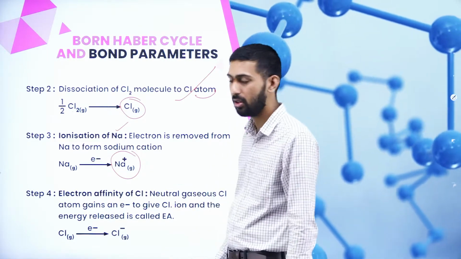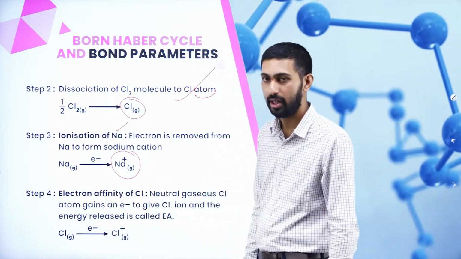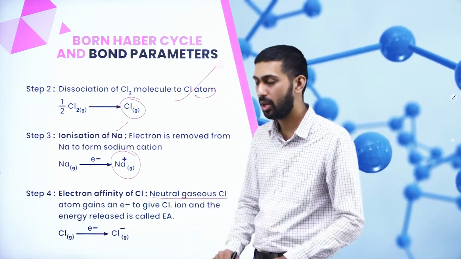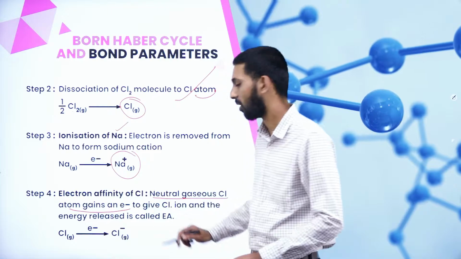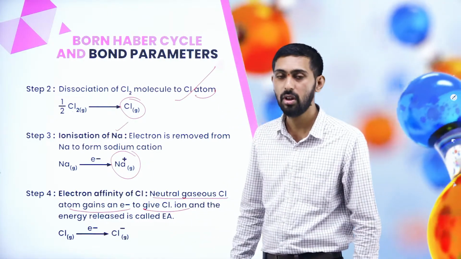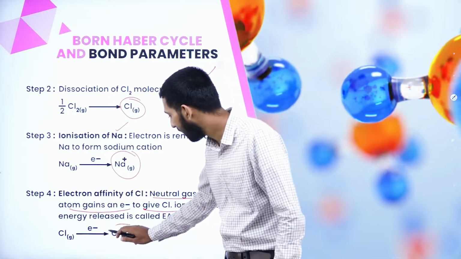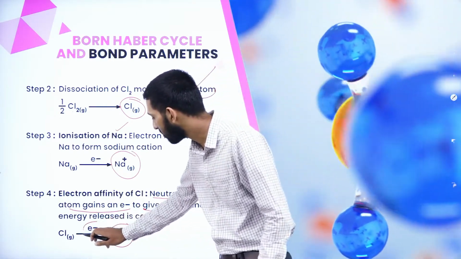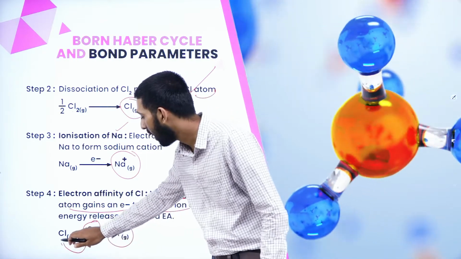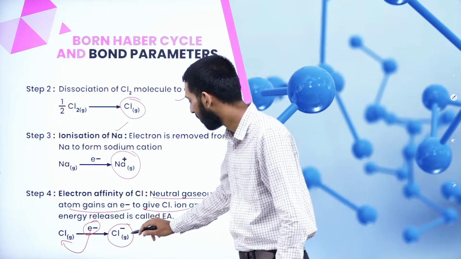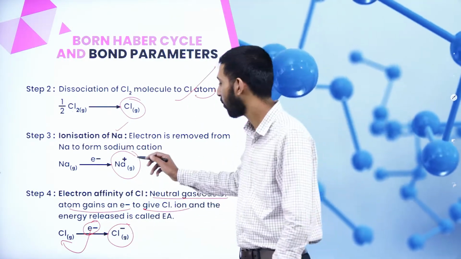Next is the electron affinity of the chlorine atom. Here the neutral gaseous chlorine atom gains one electron to give the chloride ion, Cl minus, because one electron has been added to the chlorine atom in the gaseous state. Now let us combine the chloride ion and the sodium ion.